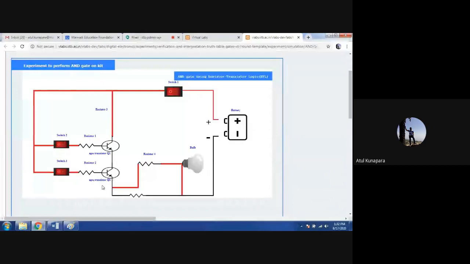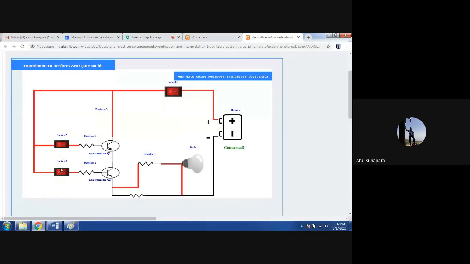To see whether the output is logic 1 or 0, there is one bulb connected. As the supply VCC there is a battery, and when I double click on this battery, you can see it will be connected to the circuit. Now there are switches given: switch 1, switch 2, and switch 3.